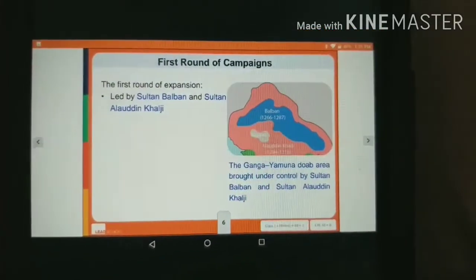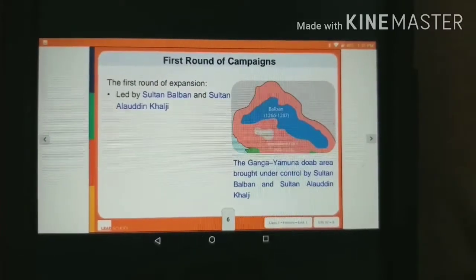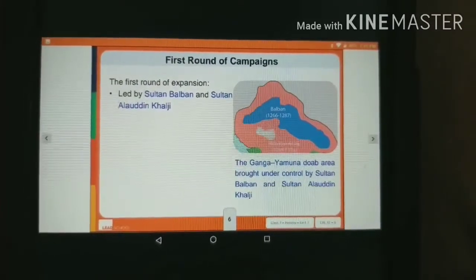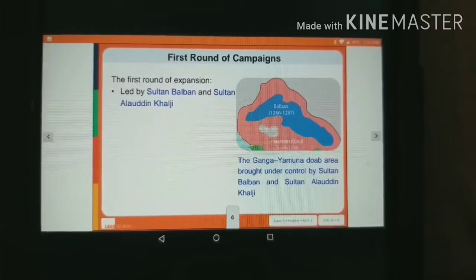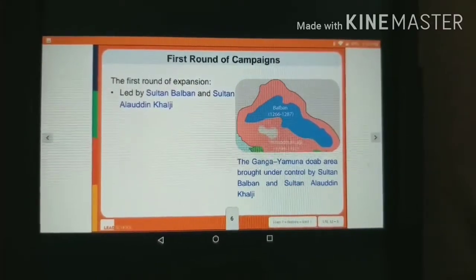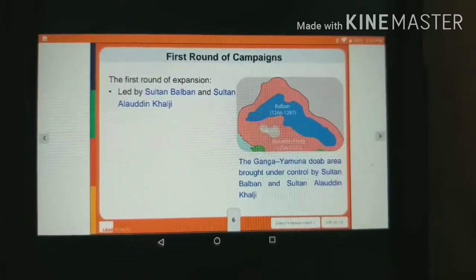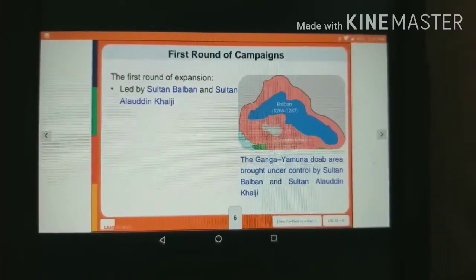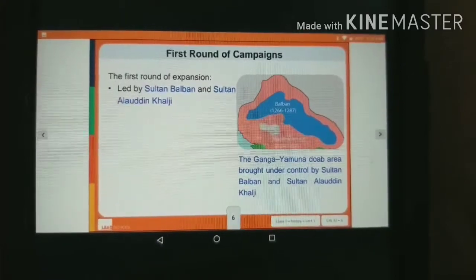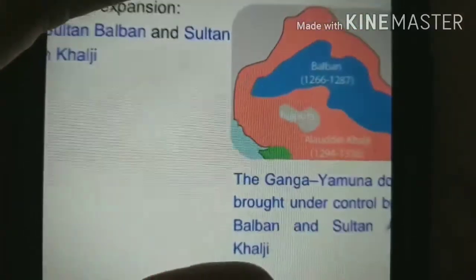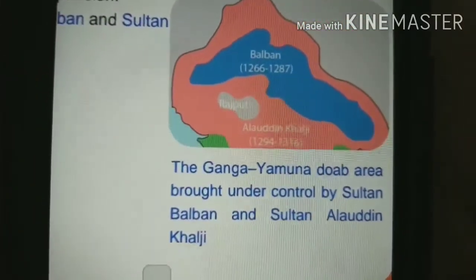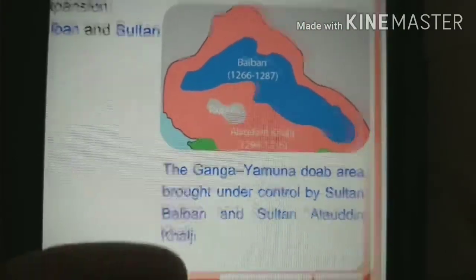Now, the first round of expansion was led by Sultan Balban and Sultan Alauddin Khilji. Here you can see in the map that the blue part indicates the land conquered by Balban and the orange shows the land that was conquered by Alauddin Khilji in the 13th century.